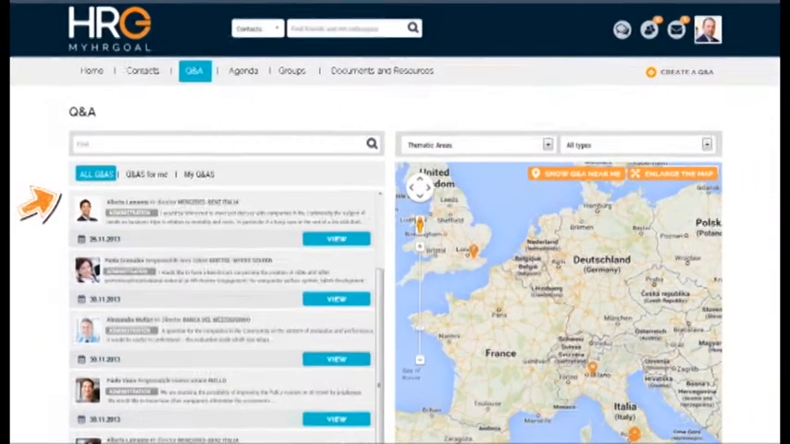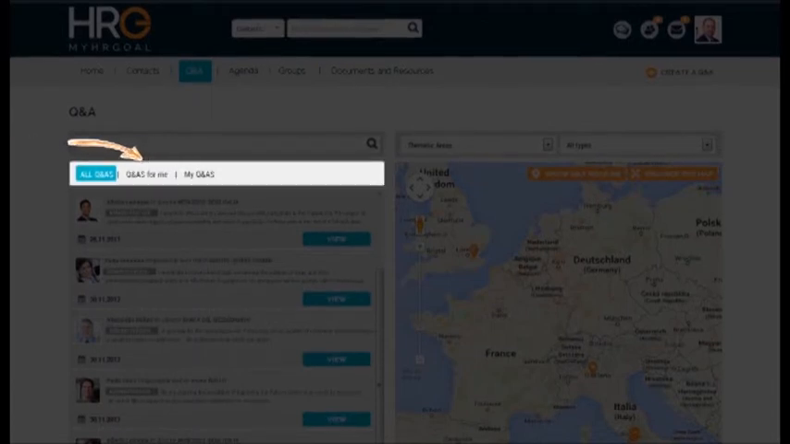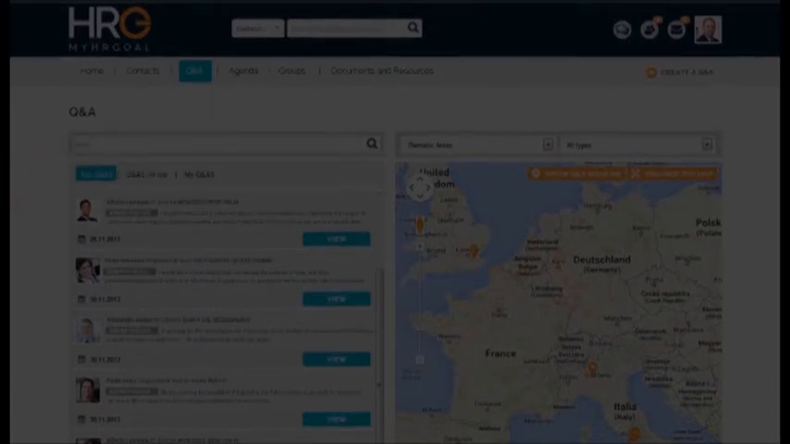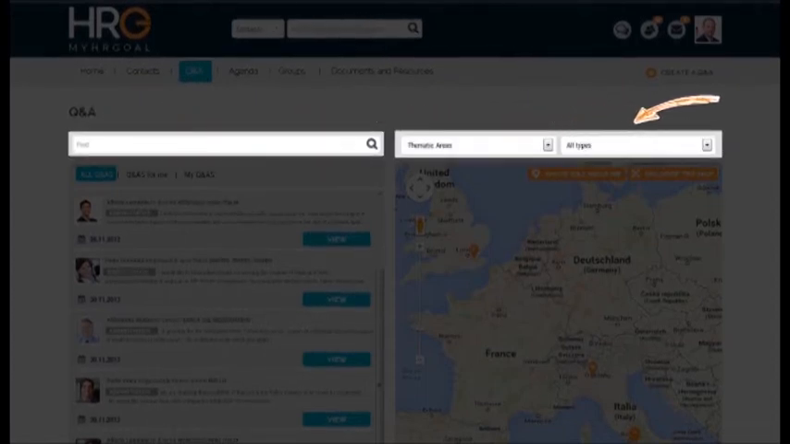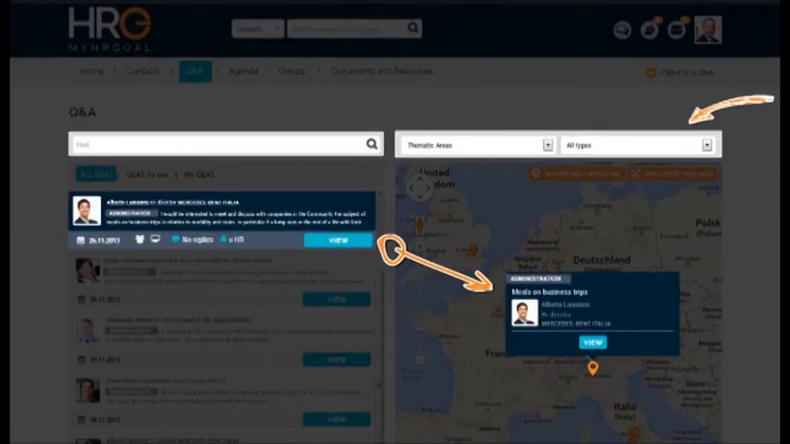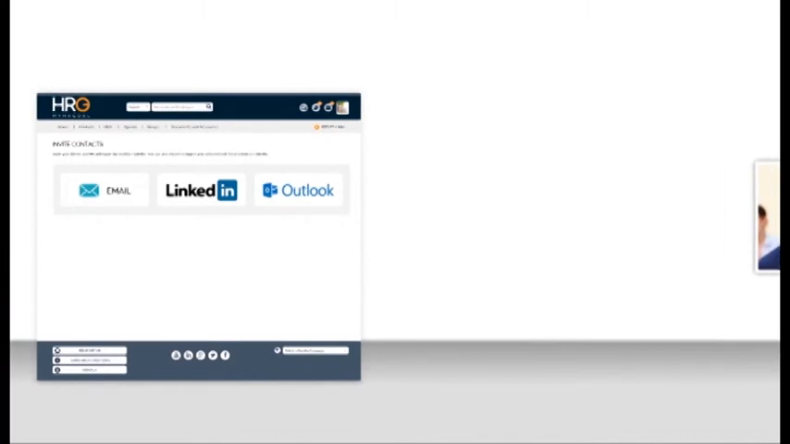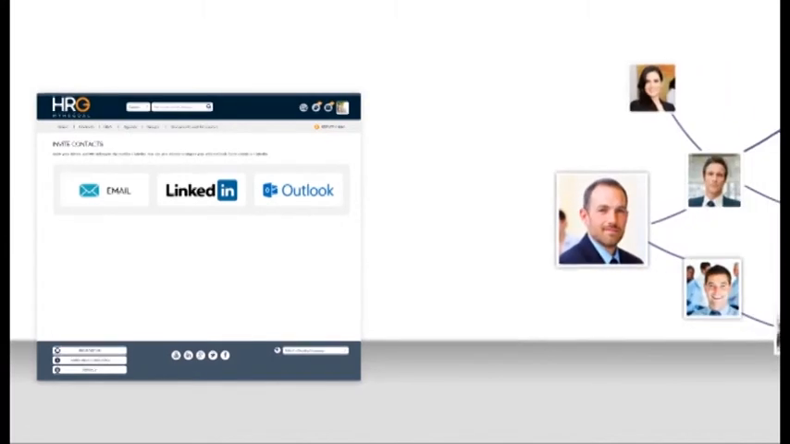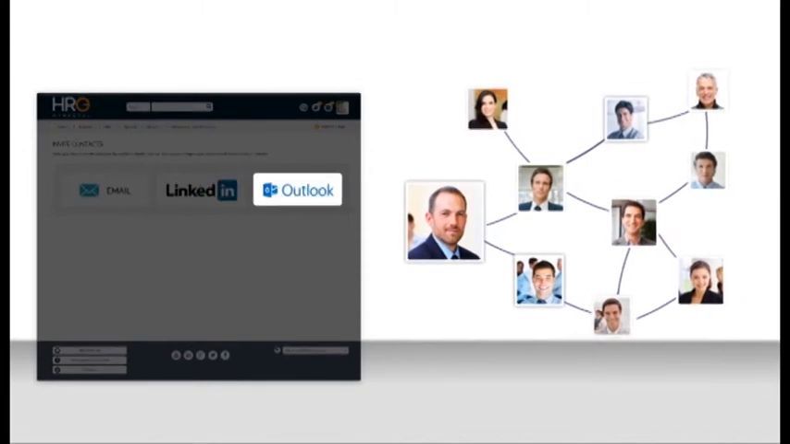The Q&A created and those proposed by other users are listed in the All Q&A section. You can find the Q&A that interests you using the research area and thematic filters, or by using the map function. At any moment, you can increase your HR network, inviting new contacts by mail, LinkedIn, or through Outlook.